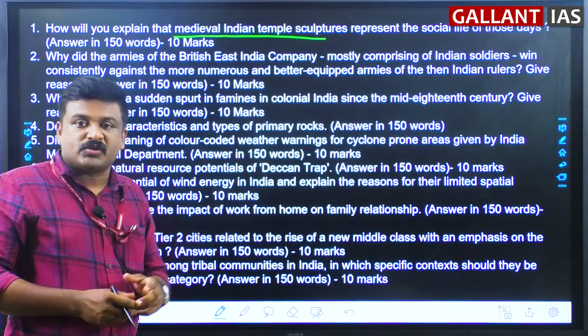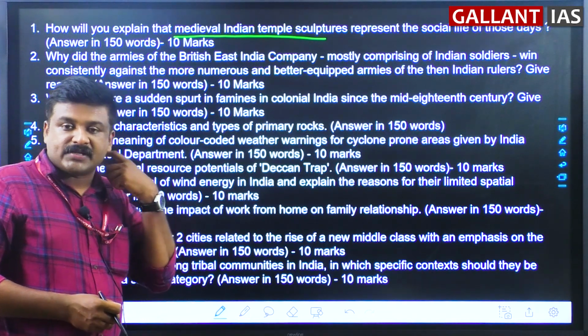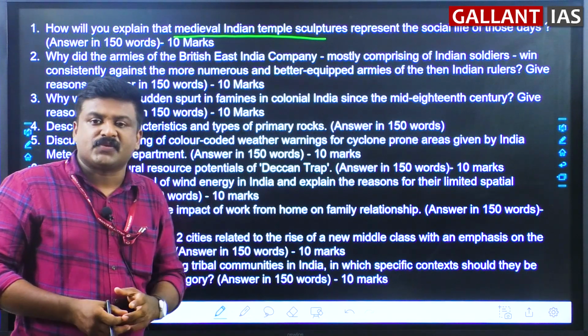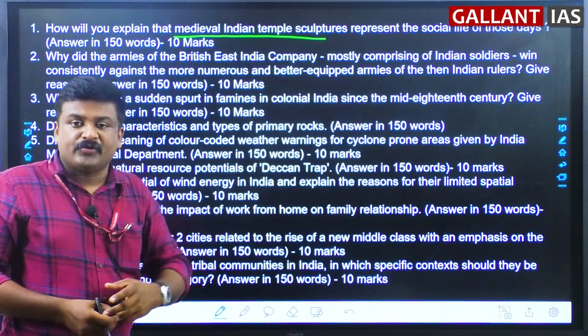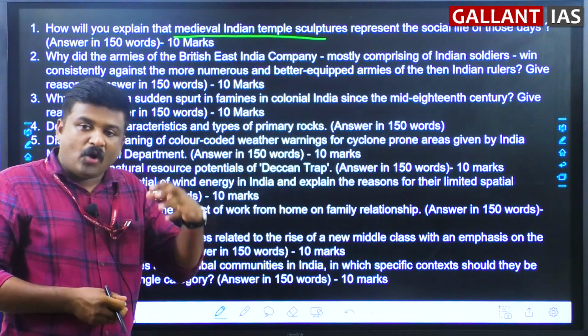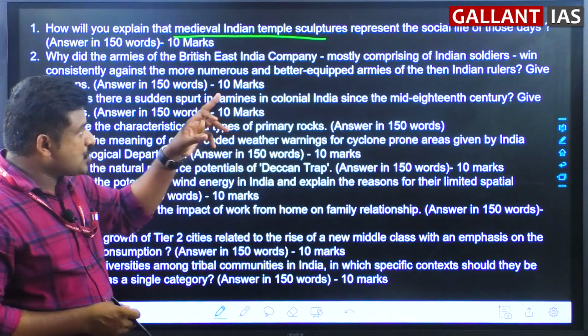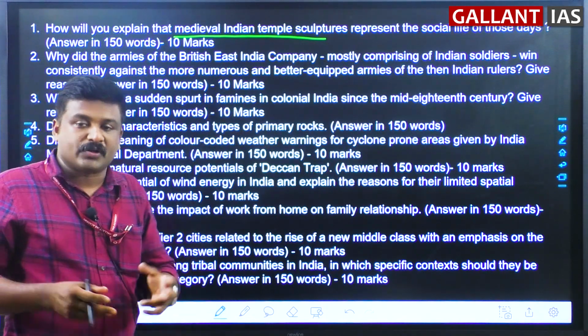You study various temple styles, Nagara, Dravida, Vesara, and regional styles of temple architecture, and they have these sculptural works. How these medieval Indian sculptures represent the social life of those days, this is actually the question.